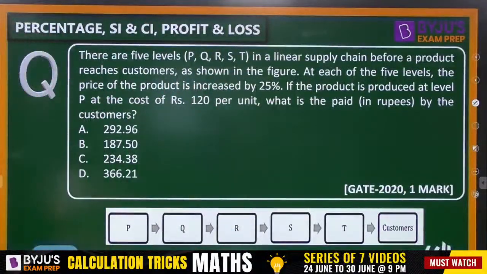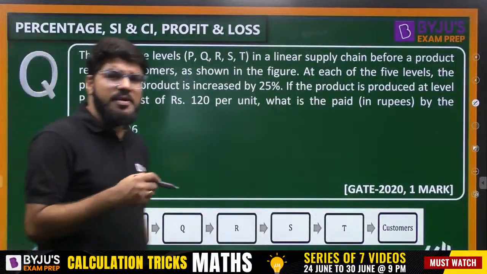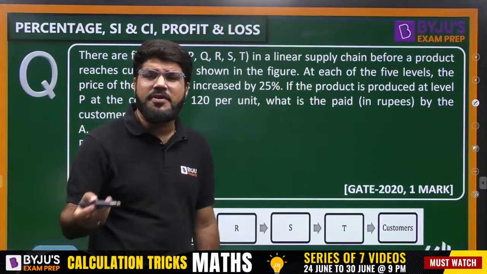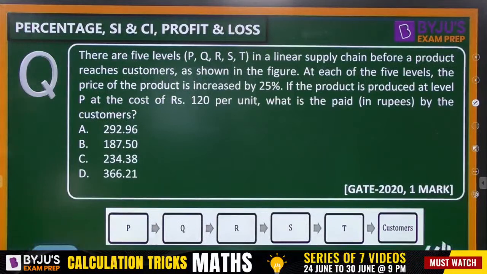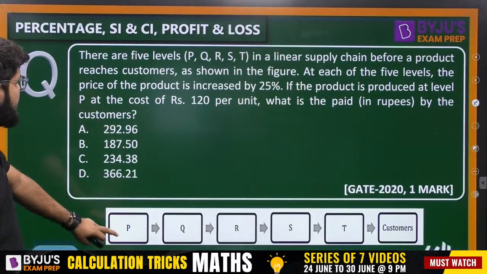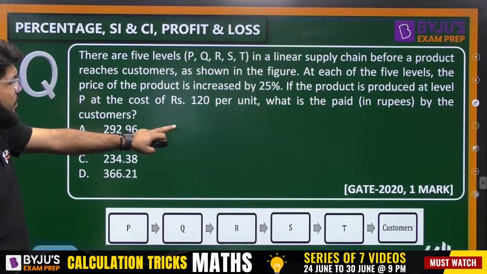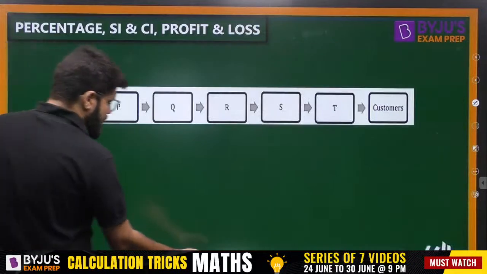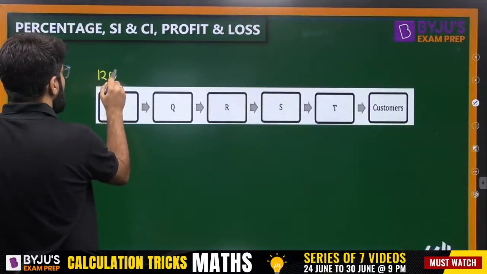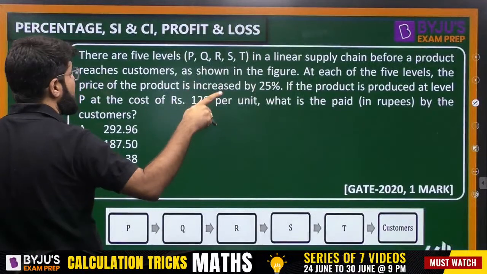Like in the previous case, the percentage at each level was different: 10, 20, then again 10. Here, the price at each level is increased by 25%. If the product is produced at level P at the cost of 120 per unit, what is paid by the customer? So how much is the amount here? 120 rupees. And how much is paid by the customer?